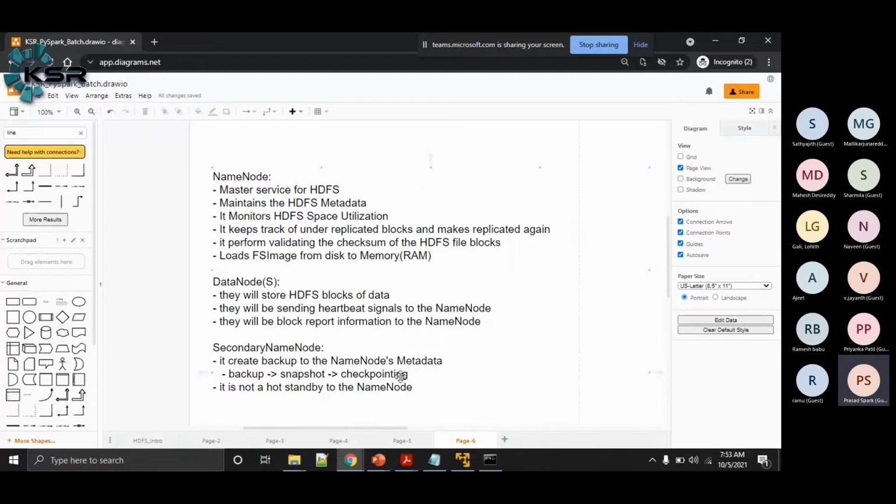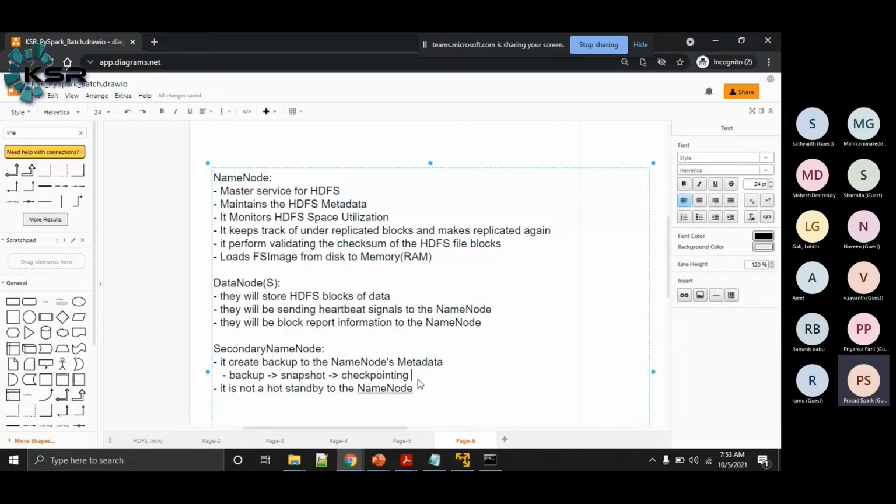Checkpointing is nothing but a process of taking a backup of the name node metadata, which we can call a snapshot also. That means the secondary name node will be creating the FS images, file system images.